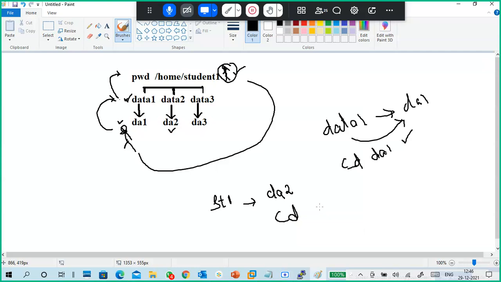cd ~/data2/da2 or data2/da2. Yeah, your position is this one and you want to go to this one. Is it cd ~/data1? Why do you need a tilde here? Okay, I will write your command also. Directly ~/data2/da2, yeah. Or we can directly go through data2/da2. Very good. Both are correct.